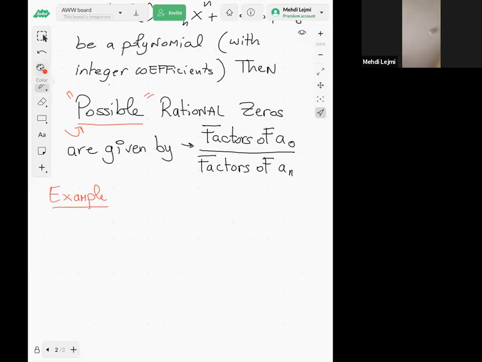All right, so let's say f of x is, let's say, 3x cubed plus 8x squared minus 15x plus 4.